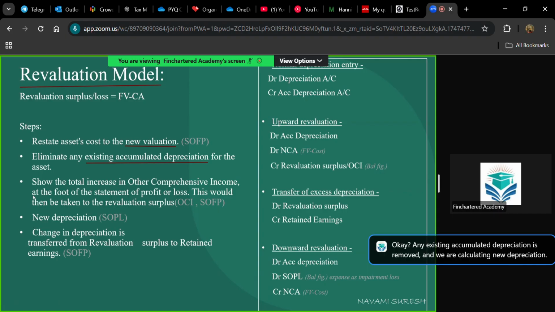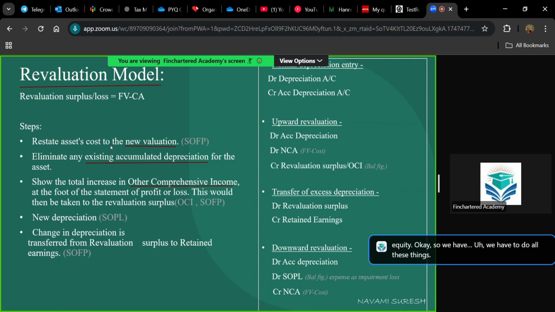Then the total increase goes to other comprehensive income at the foot of the SOPL. In SOPL, we had another subheading, other comprehensive income, and the amount of revaluation surplus will be included in OCI, and from the OCI, the same value will be taken to revaluation surplus that we discussed in the statement of changes in equity. Okay, so we have to do all these things.